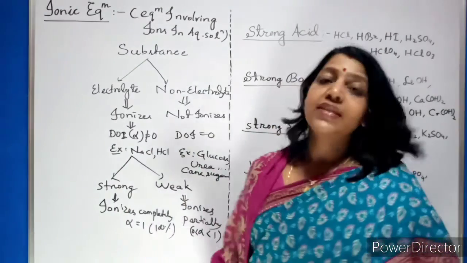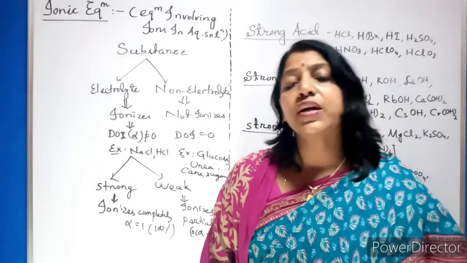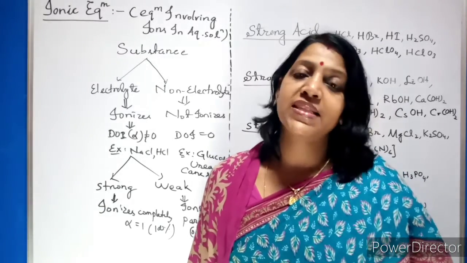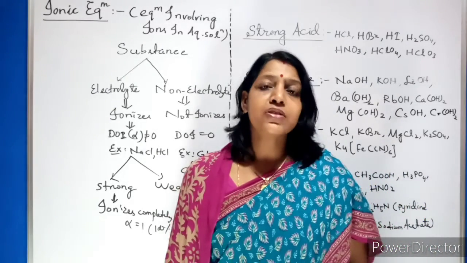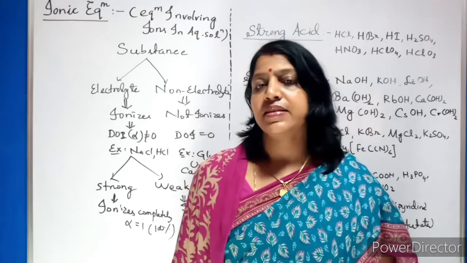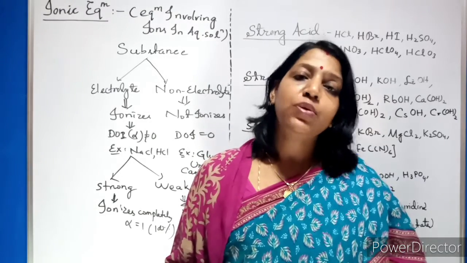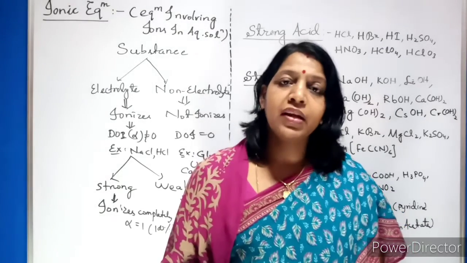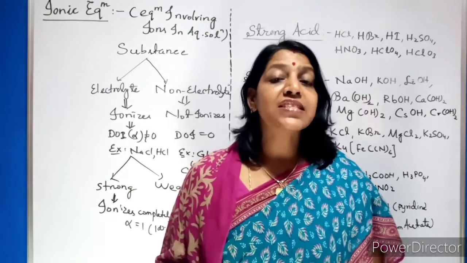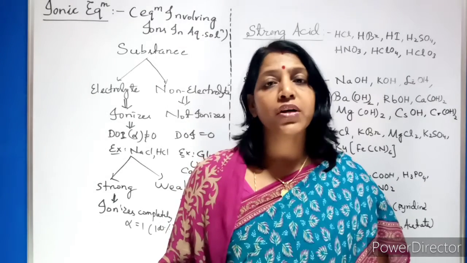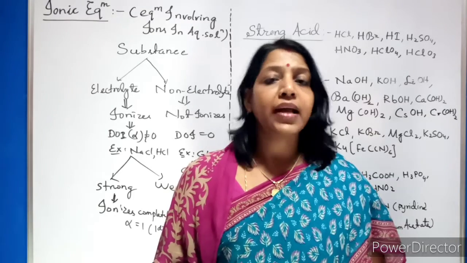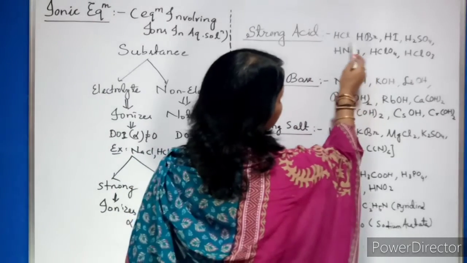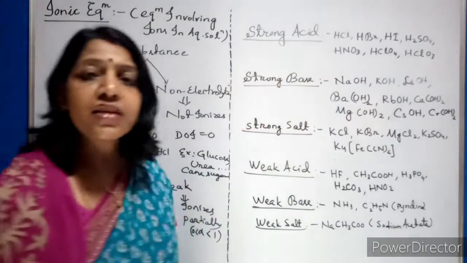Based on this, he made a classification and a list of the strong acids, strong bases, weak acids and weak bases. Now look at the halogen family: chlorine, fluorine, bromine, iodine, astatine. Astatine is a radioactive element; we are not considering it, it is beyond your syllabus. Of chlorine, fluorine, bromine and iodine, eliminate fluorine, because combined with hydrogen it forms a weak acid. Chlorine, bromine and iodine combined with hydrogen form hydrochloric acid, hydrobromic acid and hydroiodic acid: HCl, HBr, HI. These are called strong acids.